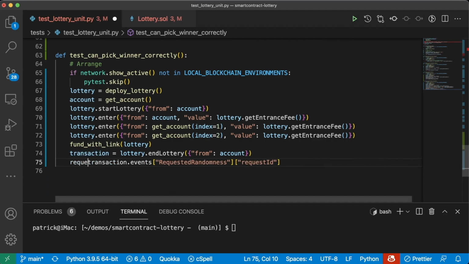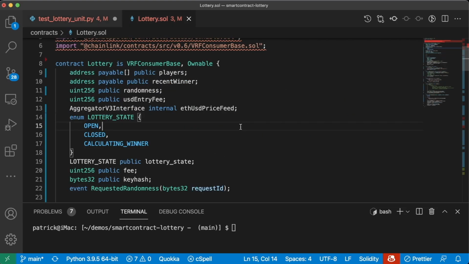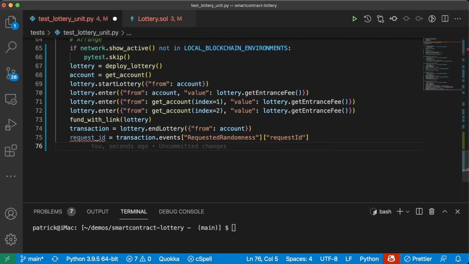Now we can say request ID is going to get grabbed from this event that we emit. So these events are going to be really helpful for writing tests. These events are also really helpful for a number of other reasons. One of the big ones is upgrading our smart contracts or understanding when a mapping is updated. But for now, we're going to be using them for testing.